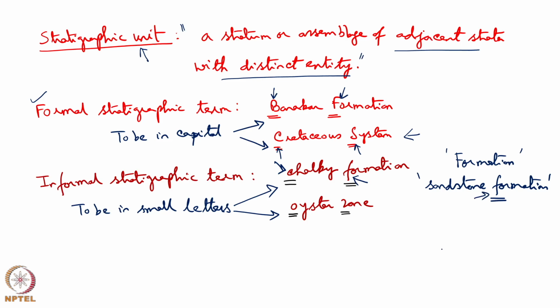However, here is a word of caution. I have been checking with the international publishers. Unfortunately, when the author is writing, let us say X Formation, the proofreader is changing this to small f. This has created a very big confusion. So, one has to be very alert. Just like chalky formation, C and F in small, if I say oyster zone, O will be small and zone Z will be small, and this indicates informal stratigraphic term.